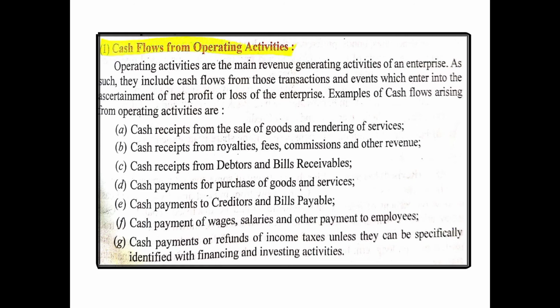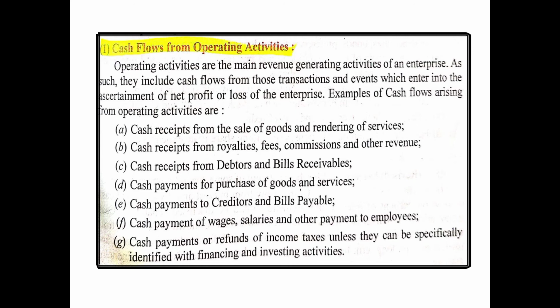So this is cash receipt, that means the amount received by the business. So it will be a cash inflow from the sale of goods and rendering of services. Then cash receipt or inflow from royalties, fees, commission and other revenue. Then cash receipt or inflow from debtors and bills receivable. So these are the 3 inflows of cash from operating activities.